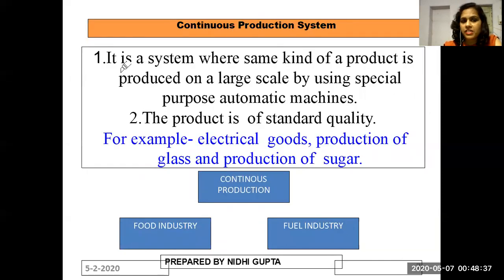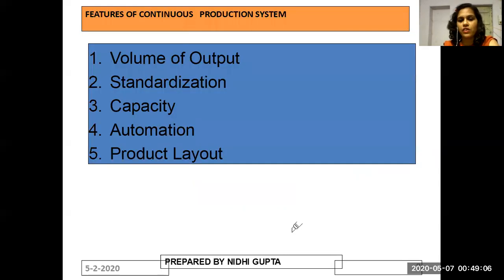Continuous production system definition is: it is a system where the same kind of product is produced on a large scale by using special purpose automatic machines. The product is definitely of standard quality. Examples: electrical goods, production of glass, production of sugar. These are the continuous production system methods. Continuous production system examples are food industry and fuel industry, as already discussed.